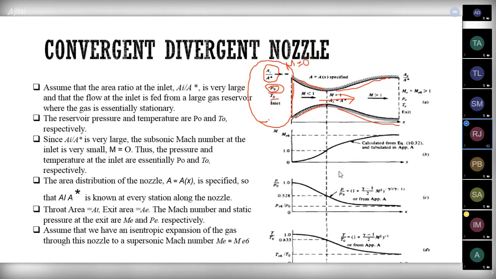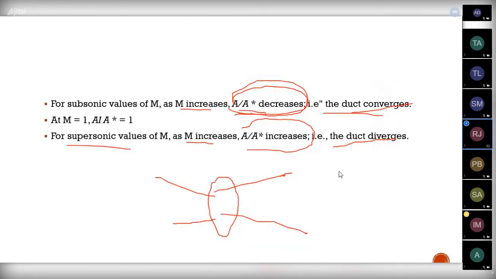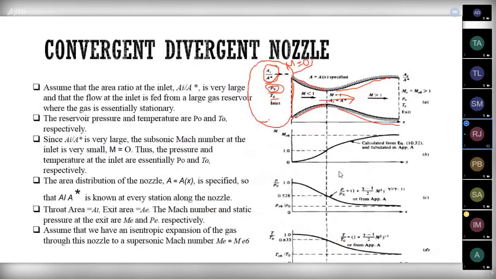So for that Mach number, we need a large area, because from here, if you want to increase the Mach number, we should have a decreased area. But here the Mach number is very low, that is, Mach number is 0. So we need an increased area at the inlet.